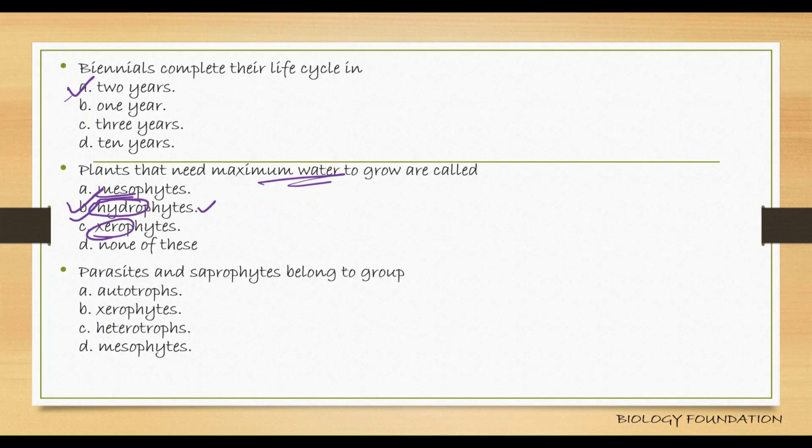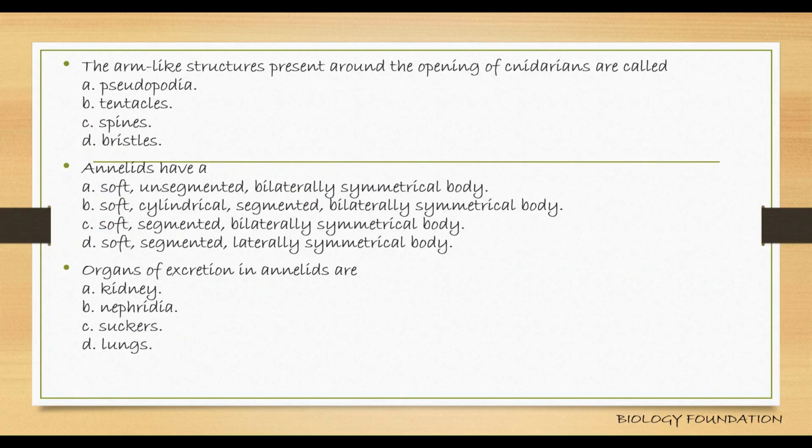Parasites and saprophytes belong to which group? Heterotrophs. If you remember, based on mode of nutrition, the artificial system of classification classifies plants as autotrophs and heterotrophs. Heterotrophs can again be classified into parasites and saprophytes, right? The arm-like structures present around the opening of cnidarians are called tentacles, which help in catching food.